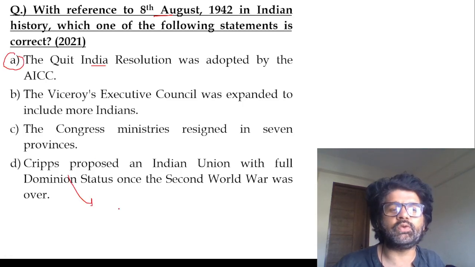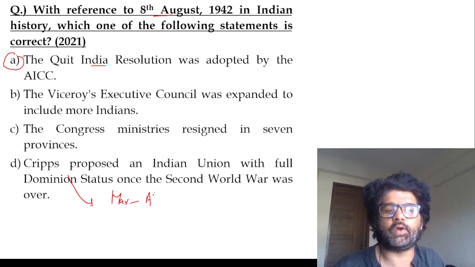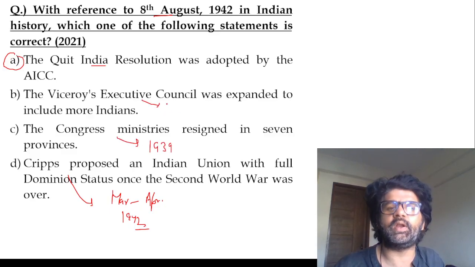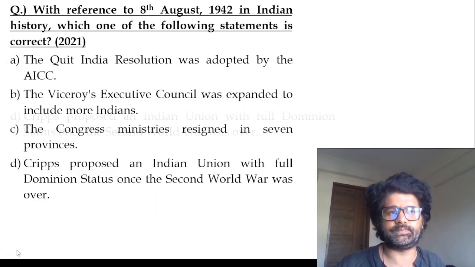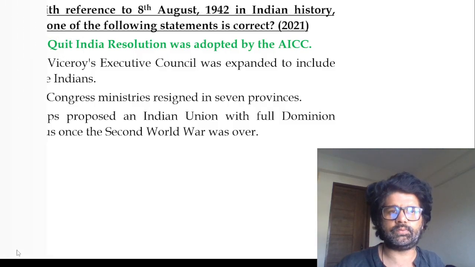Cripps proposed an Indian Union in March-April 1942, not in August. Congress ministries resigned in 1939. The Viceroy's Executive Council was expanded in August 1940. So there are different dates.